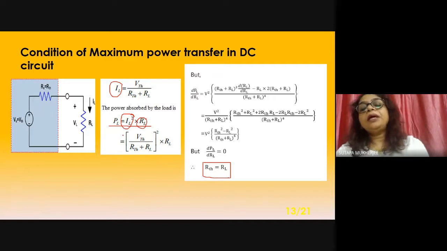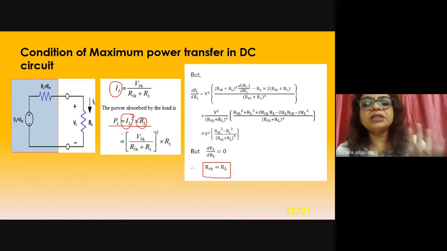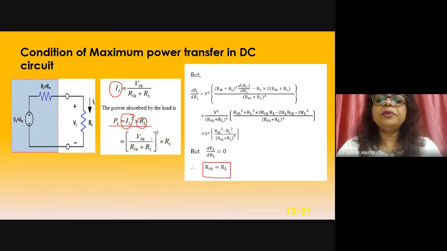So applying the maximum power, you have to prove in which condition the power is maximum. So this PL will be maximum. You know that you have to differentiate this PL with respect to RL and make it 0, and making it 0, you will be able to get the condition for maximum power, right? So do the differentiation of PL with respect to RL.